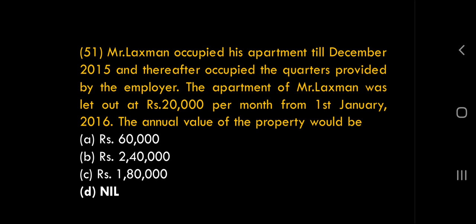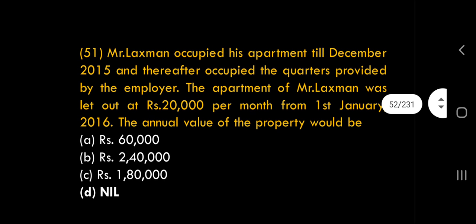Quarters means some flat given by the employer, provided by the employer. The apartment of Mr. Lakshman was let out for rupees 20,000. So the actual rent received was 20,000 per month.